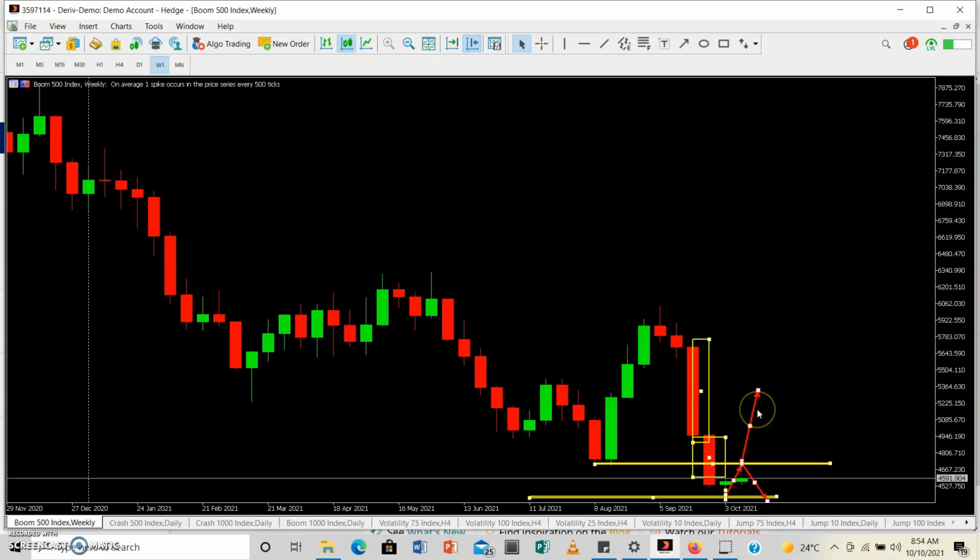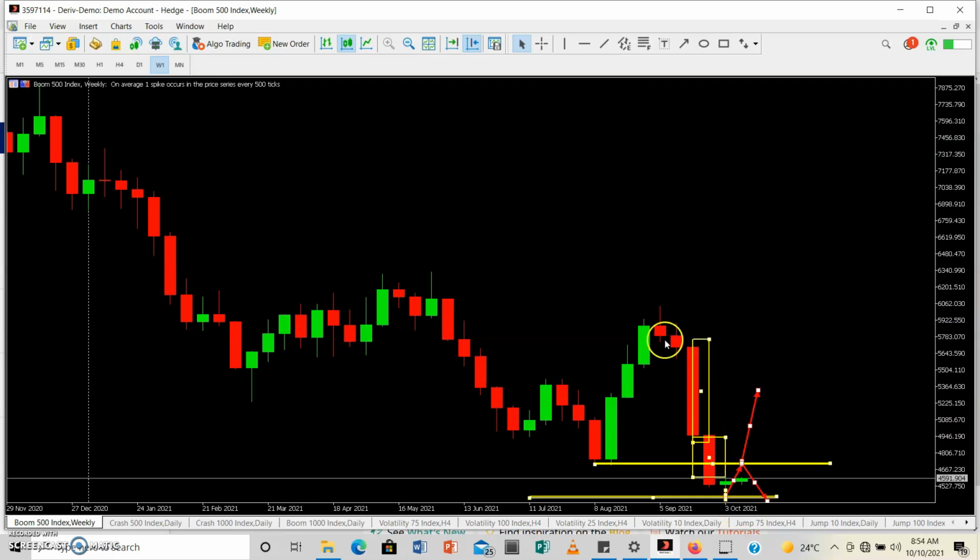This is most likely because we're going to experience Boom 500 being bullish for this coming month, for this whole month of October, and this is probably the reason why we are now starting to see bullish candlesticks when we were bearish for the past 1 month.